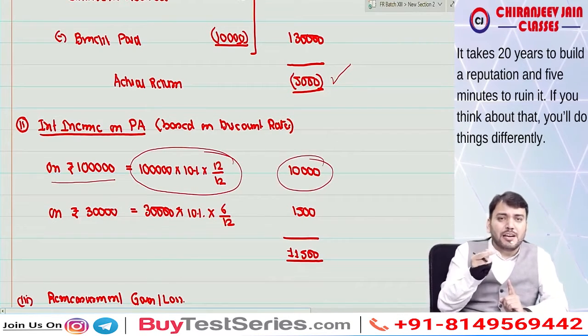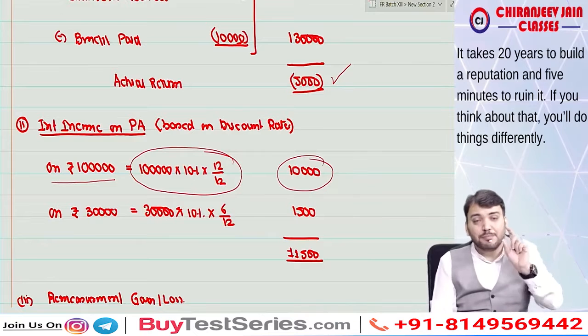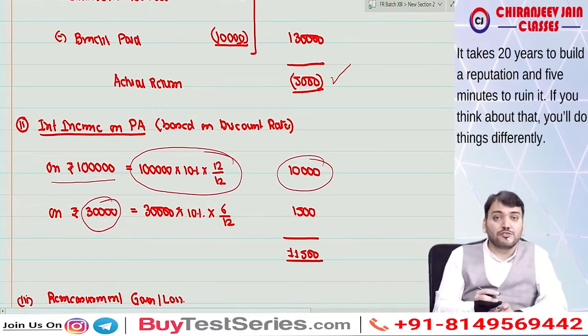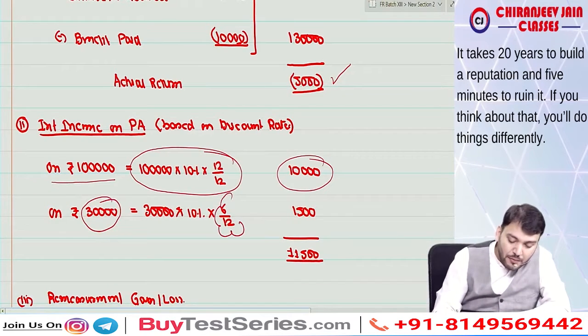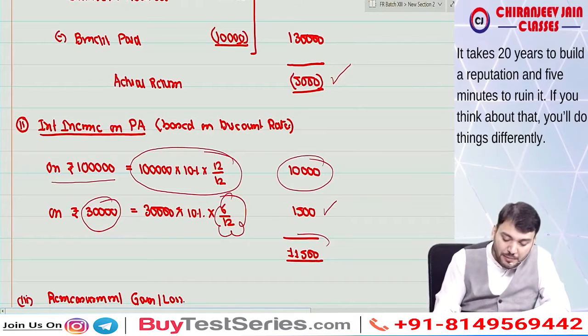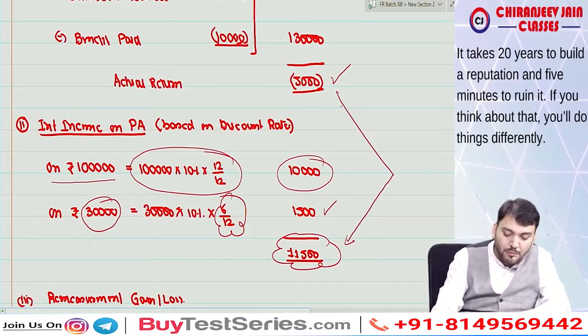But you have received contribution at the mid of the year and benefit paid is also at the mid of the year, means net increase in plan asset mid of the year is 30,000. So on this 30,000 also you will calculate interest income for 6 months. That will be 1,500 and total becomes 11,500.